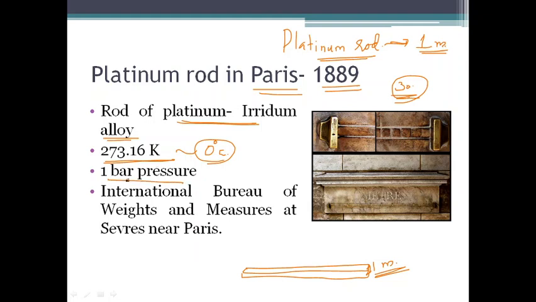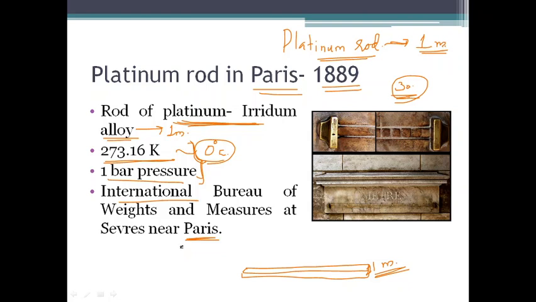Then 1 bar pressure. So if these parameters change, we know it will have an effect on the volume or the size of this platinum iridium alloy. So exactly at this temperature and pressure, the length of the platinum iridium alloy was equal to 1 meter. Now this was kept in the International Bureau of Weights and Measures at Sèvres near Paris.